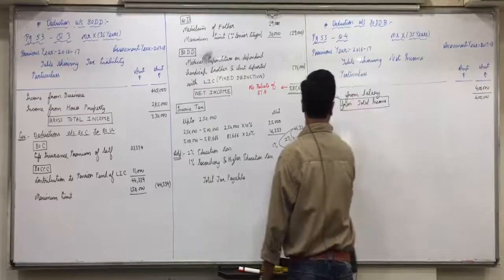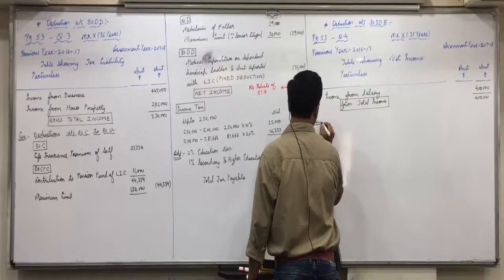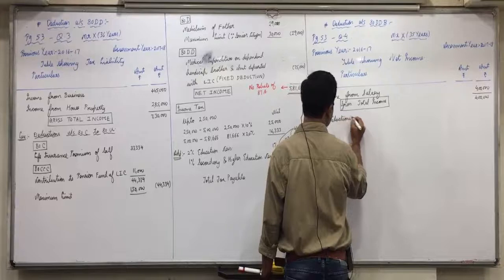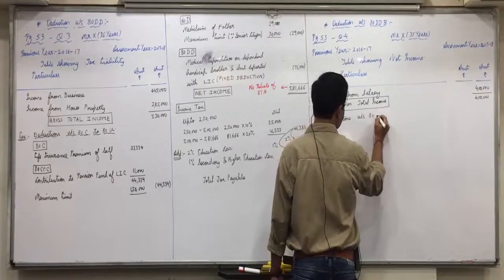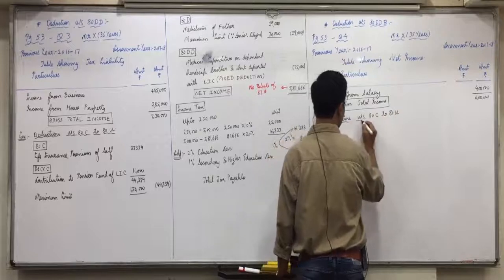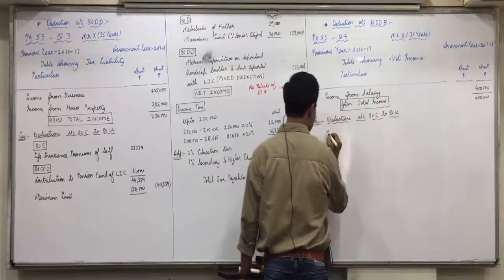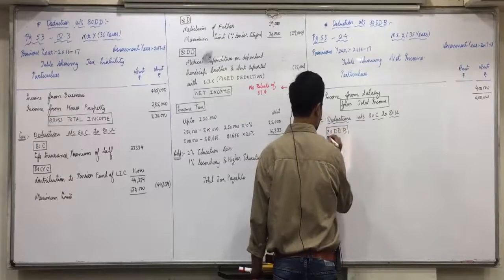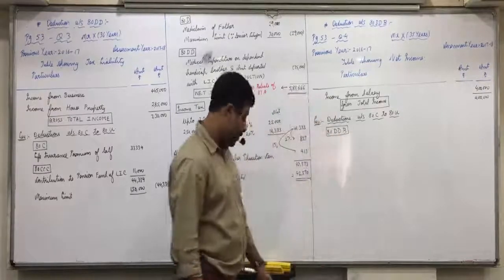From that we'll subtract deductions under section 80C to 80U. Here there is only one deduction, 80DDB. Okay.